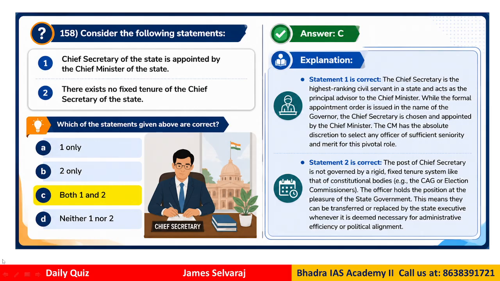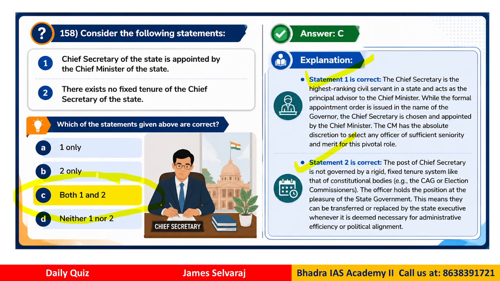Question number 158. This is from the polity perspective. Consider the following statements. The Chief Secretary of the state is appointed by the Chief Minister of the state. There exists no fixed tenure of the Chief Secretary of the state. Which statements are correct? Only 1, 2, 1 and 2, neither 1 nor 2. Now both the statements are correct. Therefore the correct answer is B, both 1 and 2.